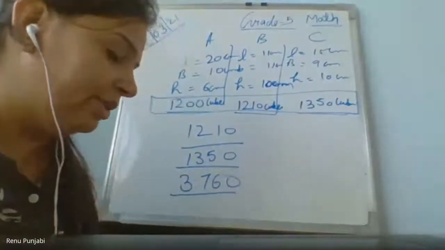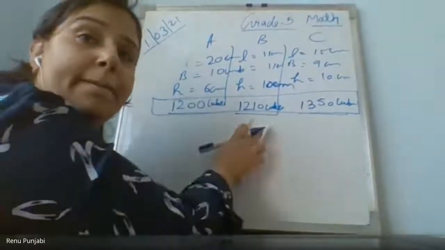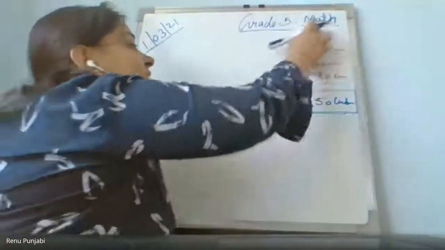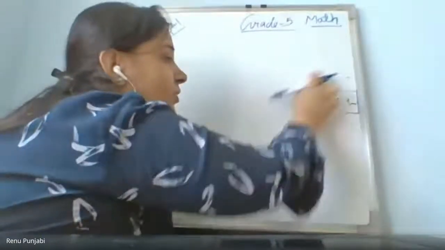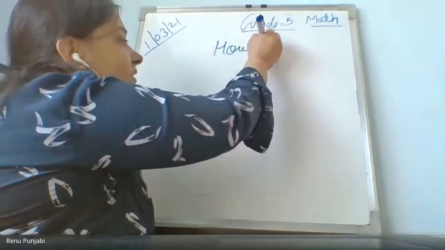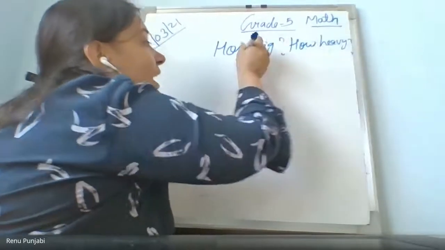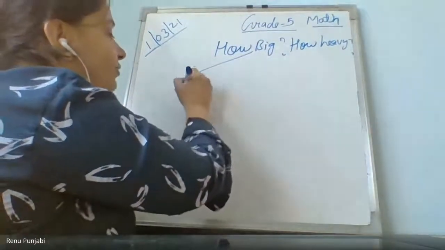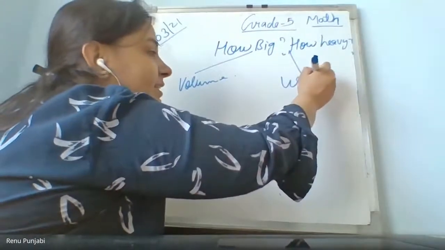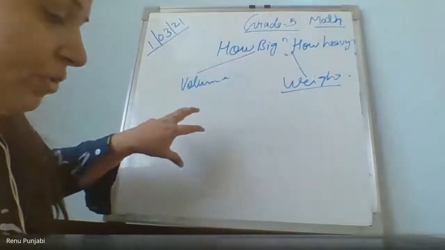Gangotri. Now, our topic, as you all know, the name of this chapter is how big, how heavy. Two concepts are going to be covered in this chapter, and one concept we have already covered. How big means how big something is, that we found as volume. How heavy, we will find weight in this. So now this concept will come about the weight.